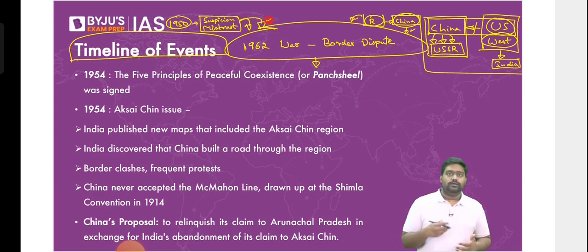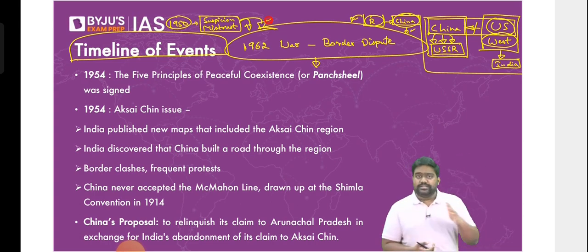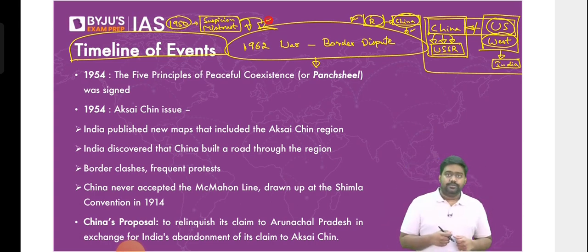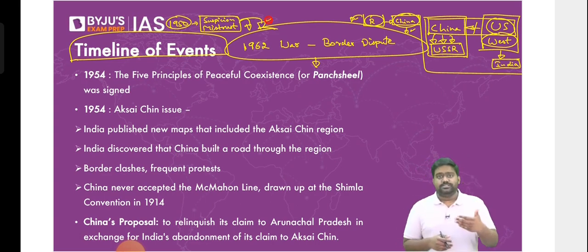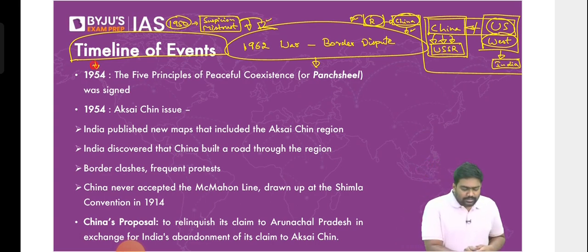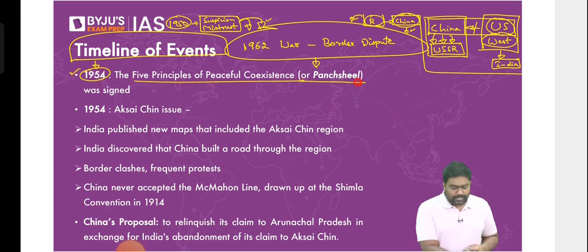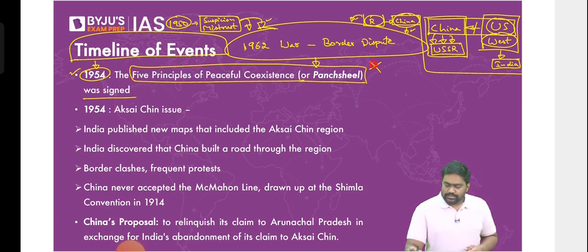We started mistrusting, we started doubting the Chinese intentions. Similarly, the PRC started doubting India. It saw India as a proxy of the West, as a democratic country aligned with Western countries. So this divide was firmly established. So to address this, to resolve this mutual suspicion and distrust of each other, India reached out to China, and China also responded. And we signed a historical agreement called the Panchsheel Agreement.